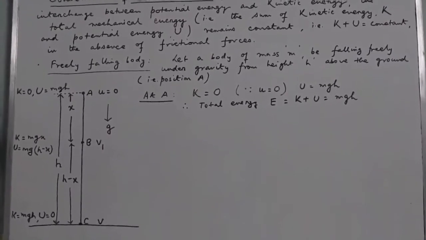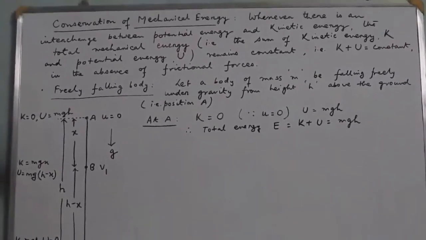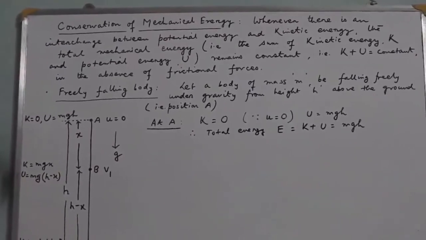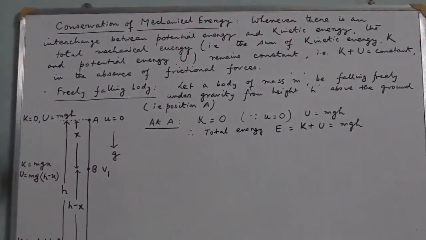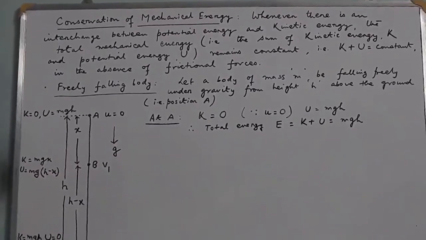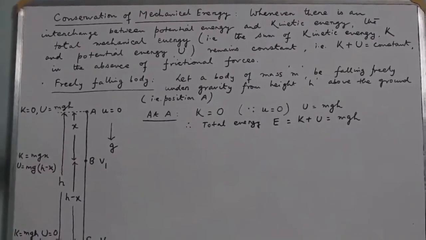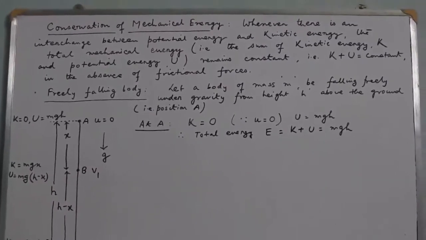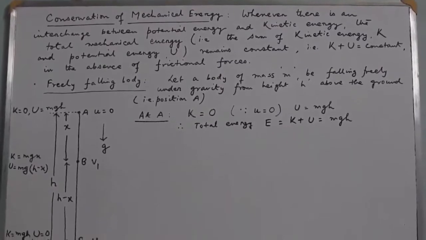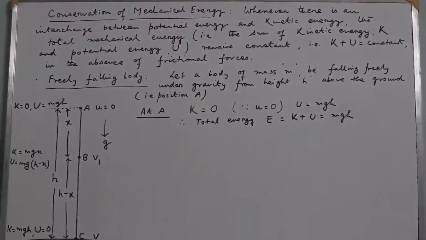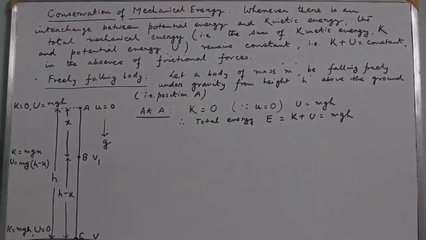Say for example, if an object is released from some height above the Earth's surface, and we assume that the air resistance and all other frictional forces are absent, then as the object descends from a specific height, its kinetic energy goes on increasing and potential energy goes on decreasing, but the sum of kinetic and potential energy remains constant.